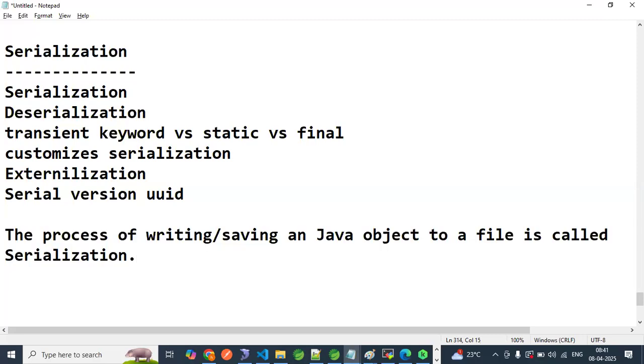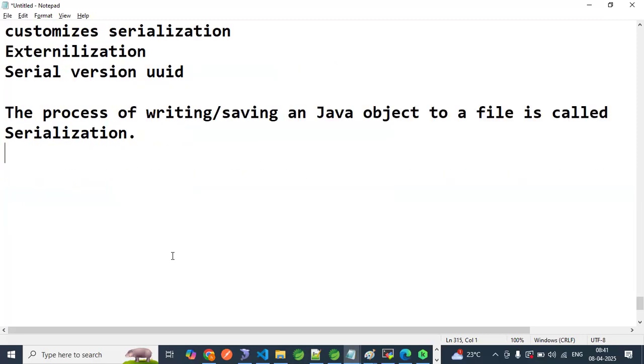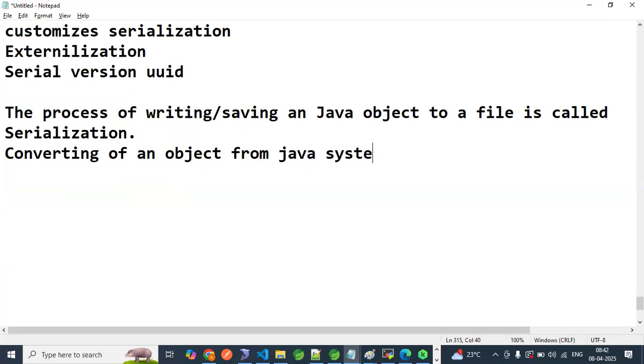One more definition for serialization can be converting an object, meaning a Java object, from a Java system to another network.